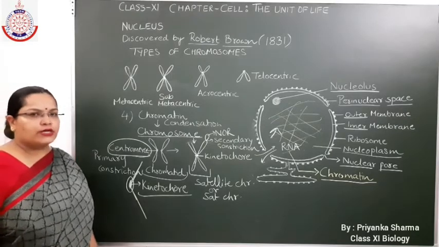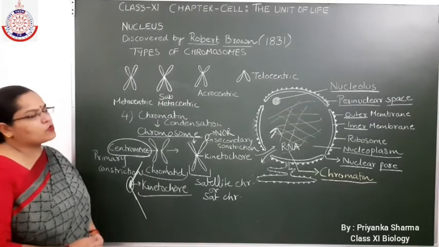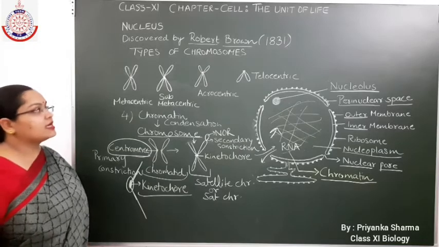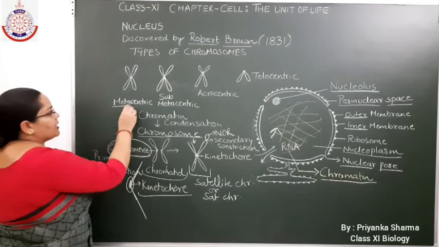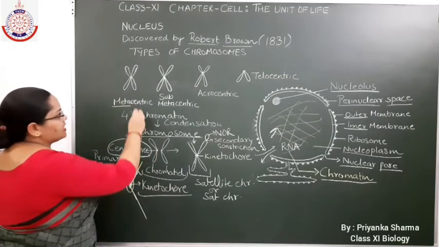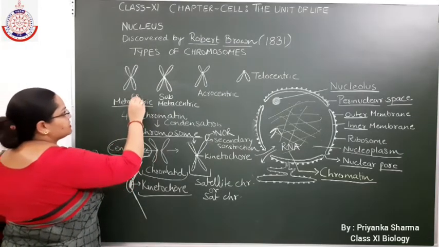Now, can you notice any difference in the four chromosomes I have drawn? Yes, that is in the position of the centromere. Meta in metacentric means center.